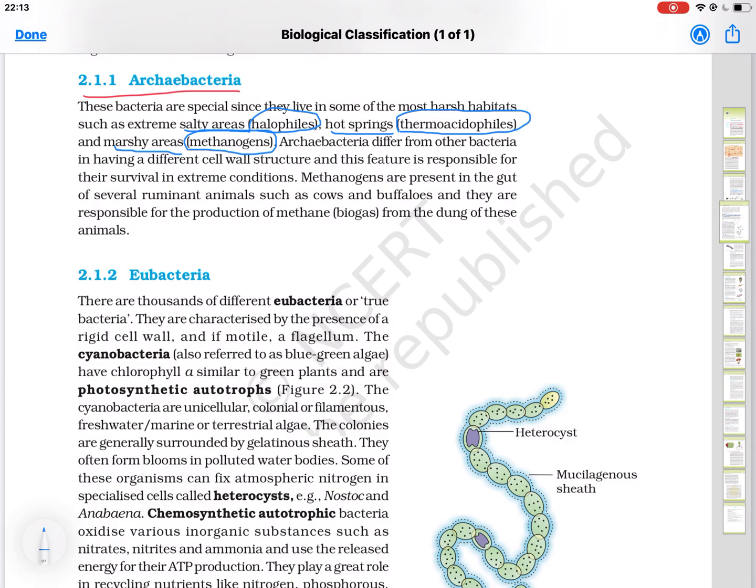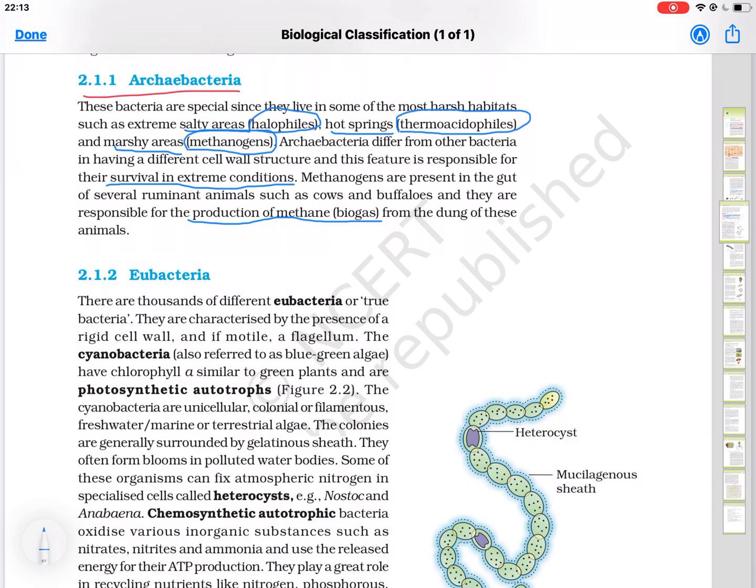They have a different type of cell wall to survive under diverse climatic conditions. Because they have very tough wall, they can survive under adverse conditions also. Methanogens present in gut of ruminants and is responsible for the production of biogas. These are the main features of Archaebacteria.